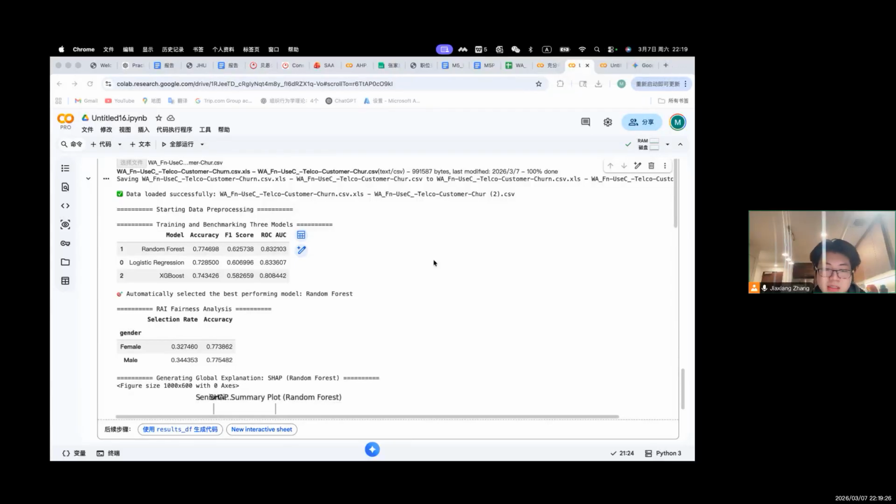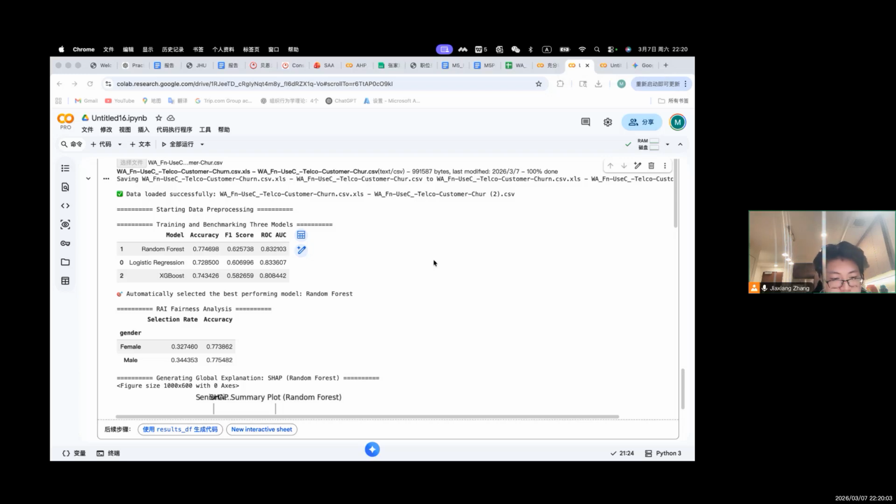Hello everyone. Today I will present my machine learning project, customer churn prediction using a Telco customer churn dataset. The objective of this project is not only to build an accurate predictive model, but also to evaluate the model from the perspective of responsible AI. In modern machine learning applications, especially in customer analytics, models should not only achieve good performance but also be transparent, interpretable, and fair. Therefore, this project combines a predictive model with a fairness evaluation and